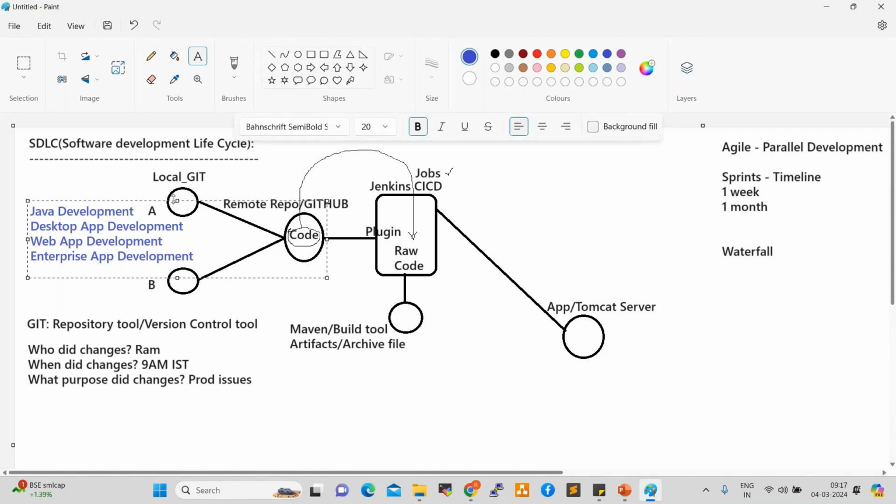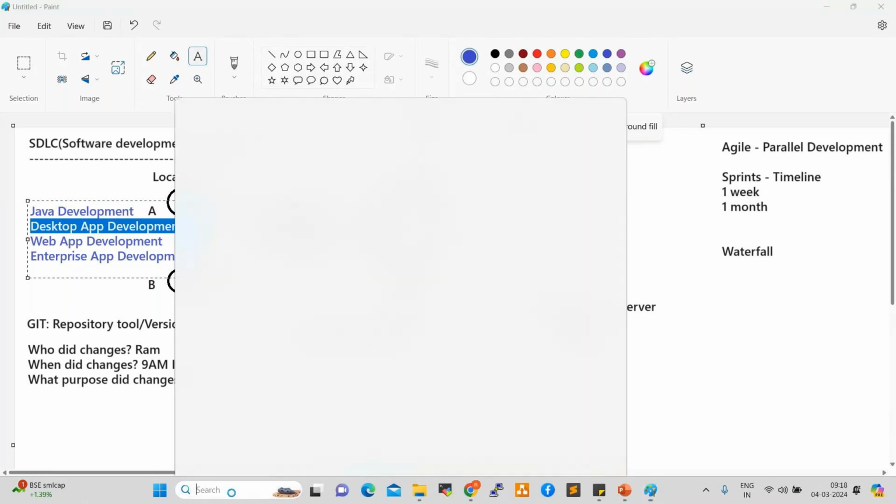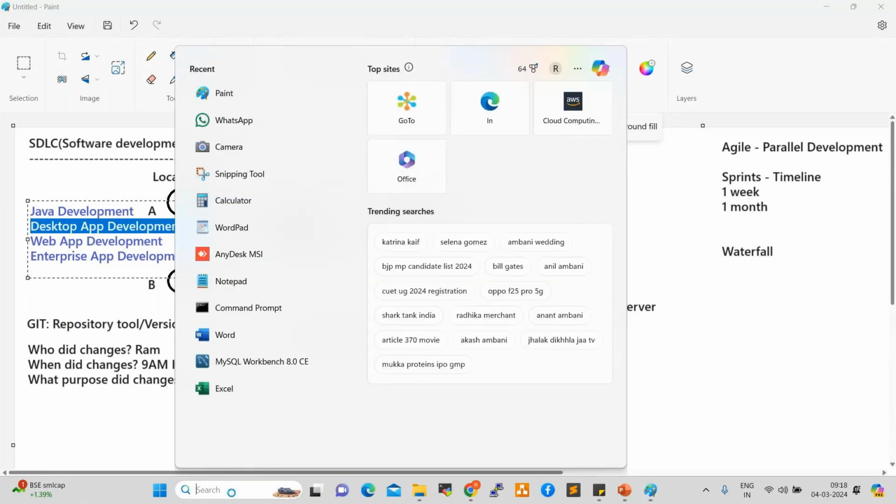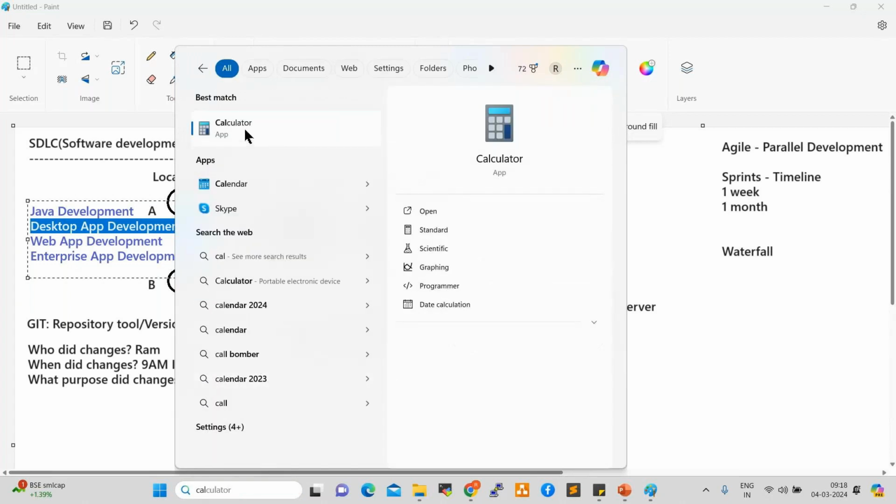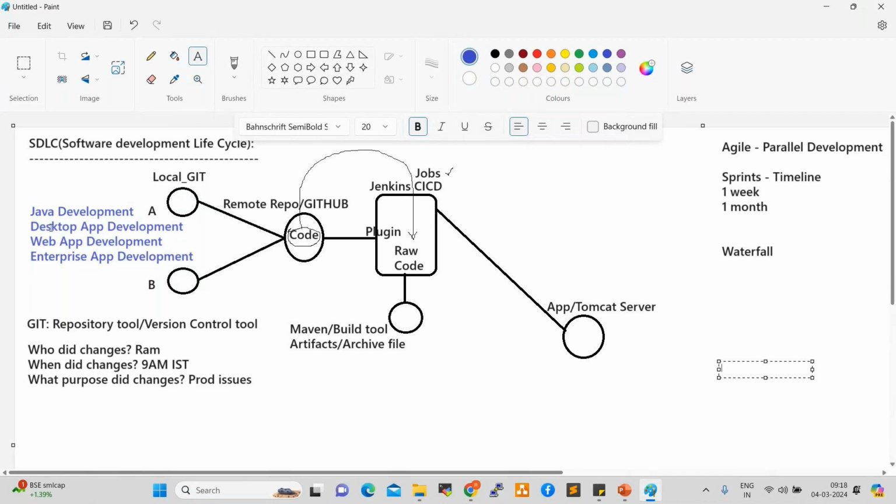So desktop application. What is a desktop application? Anyone having any idea? In our local system, whatever applications we are using, those are desktop applications. For example, a calculator. This is our desktop application only. My calculator you cannot access, your calculator I cannot access, right? So that is a desktop application. If the development team is working on desktop application development, Maven generates a jar file,